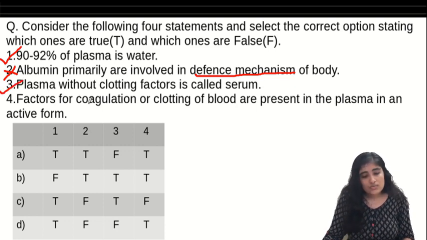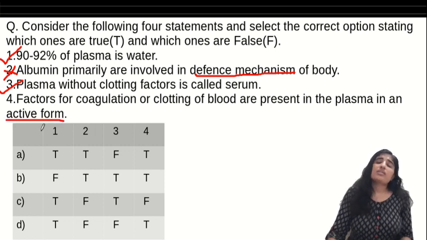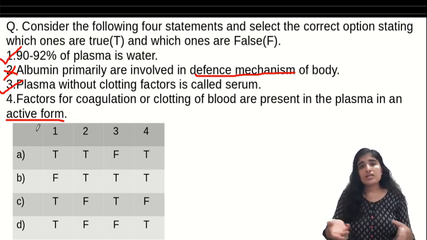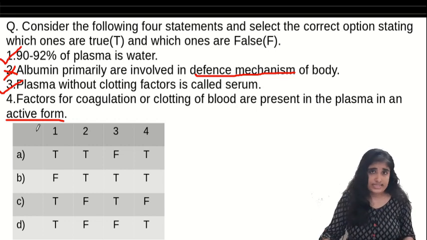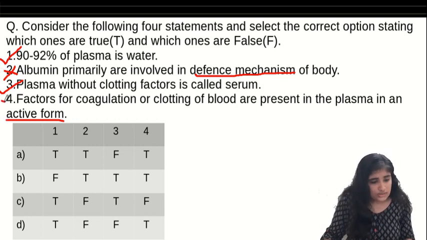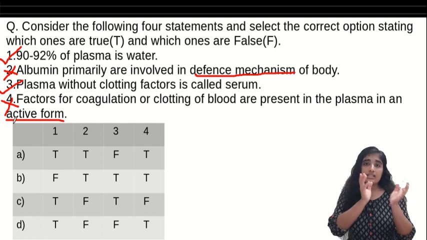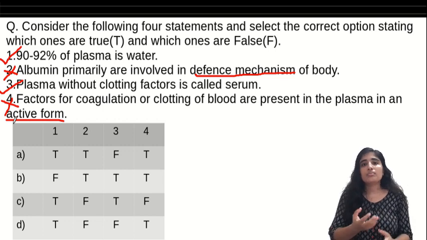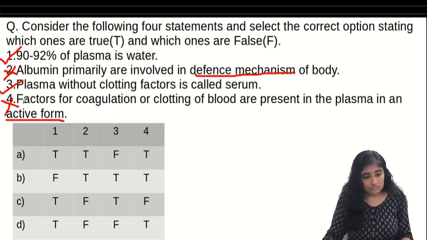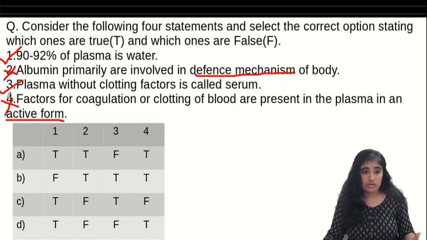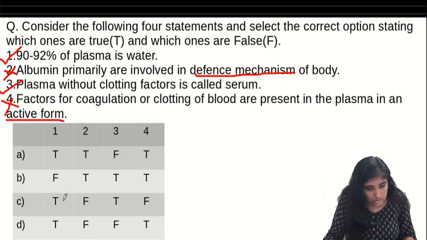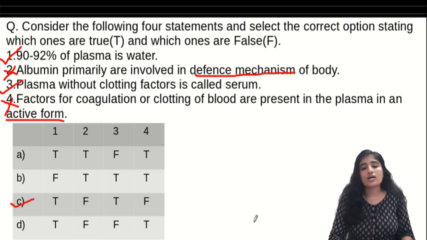True. Factors for coagulation or clotting of blood are present in the plasma in an active form. So what will happen if they were present in active form in our blood? All the blood in our body will be clotted, right? There won't be any blood flowing through our body and we will be dead. So this is false. In the blood, all the clotting factors are present in an inactive state, which is activated when we need the blood to clot, say for a cut in the body. We'll discuss this in detail in our next video on clotting. So, true, false, true, false. We got option C as our answer.